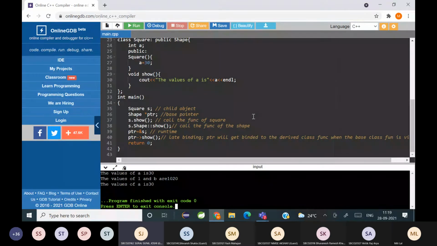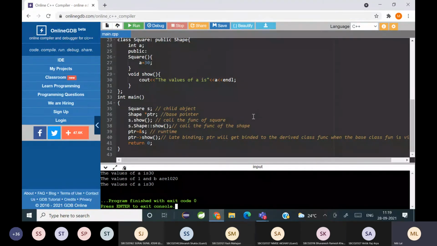Yes, it is clear. And if they ask you to give an example of runtime polymorphism and an example of compile time polymorphism, you can say the compile time polymorphism example है function overloading and the runtime example है virtual functions. Is it clear?